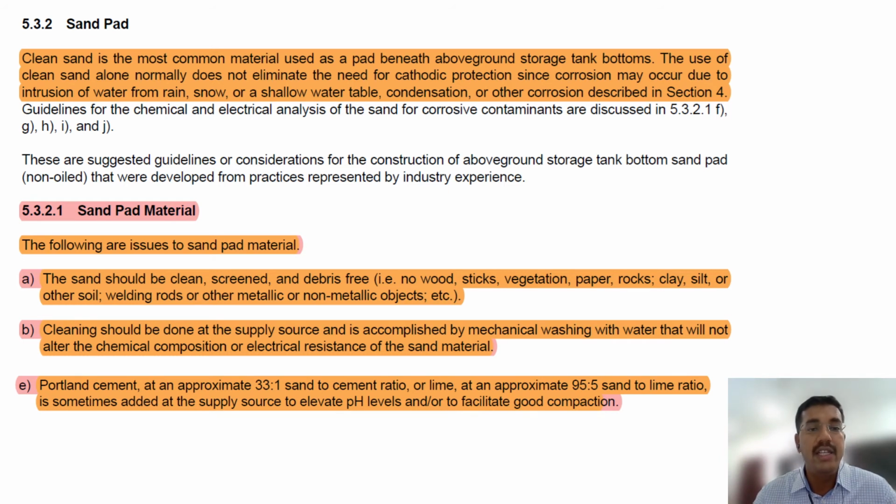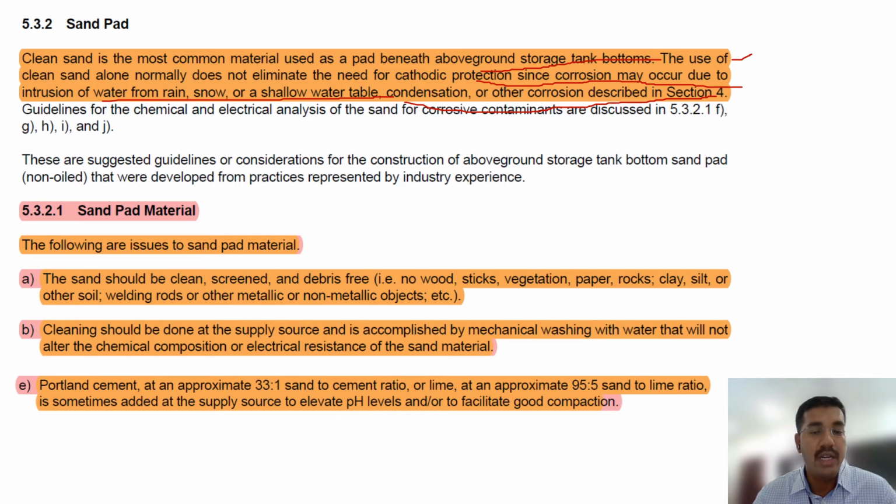So clean sand is the most common material used on the pad beneath the above ground storage tank bottoms. The use of clean sand alone normally does not eliminate the need for cathodic protection, since corrosion may occur due to the intrusion of water from rain, snow and shallow water. Table considerations and other corrosion are described in section 4.